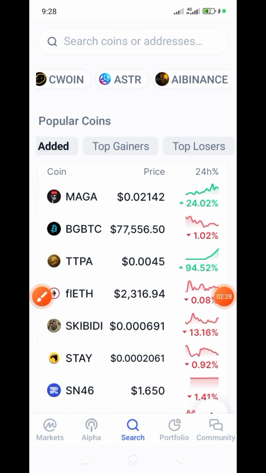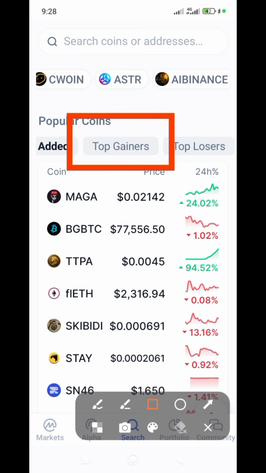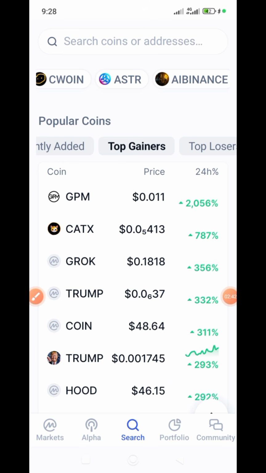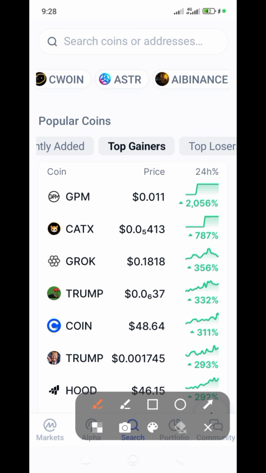You check here, these top gainers. This top gainers is talking about tokens that perform very well, you know, in the past 24 hours. All right, if you click on that top gainers, you see them. Let me click on it. All right, you see, check out their past 24 hours, what they did. Like GPM did 2056% in the last 24 hours. CATX did 787% in the last 24 hours. GROK did 356% in the last 24 hours. Trump did 332% in the last 24 hours.